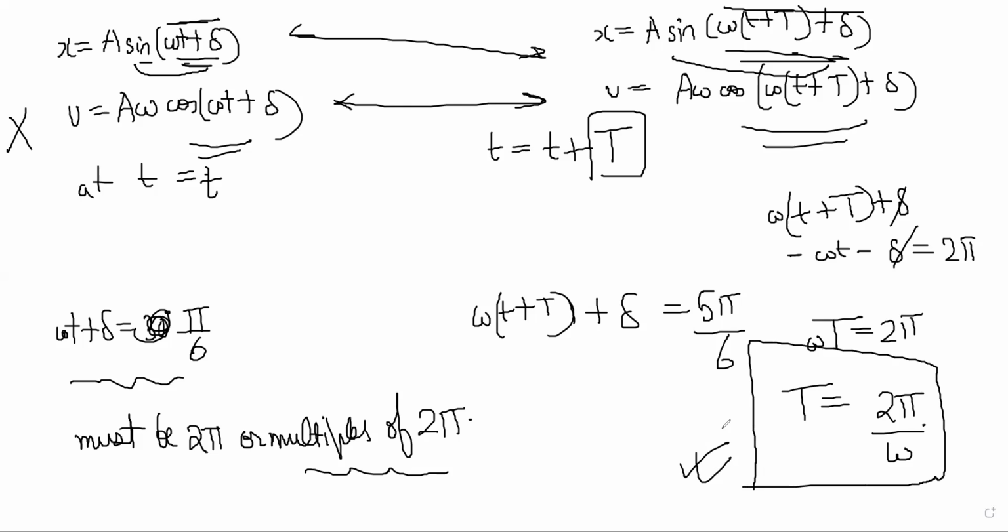Obviously, 4 pi by omega would also have worked, right? But that is actually 2 time periods. You have done 2 oscillations instead of 1 oscillation. Correct? Okay. Then let's go ahead.